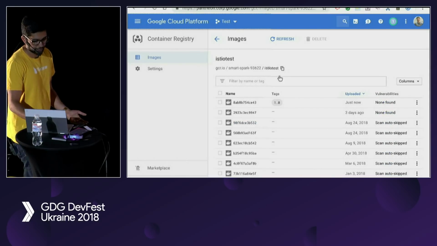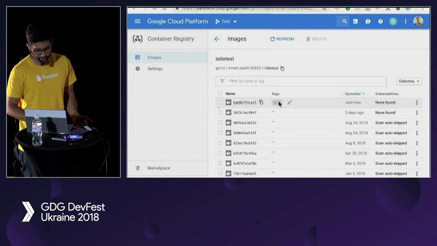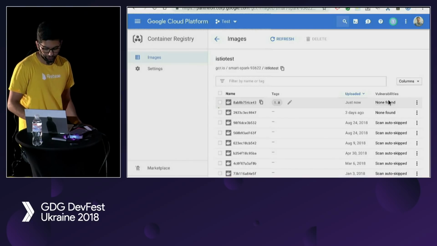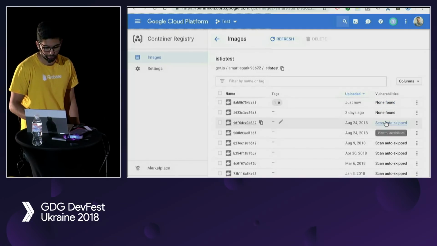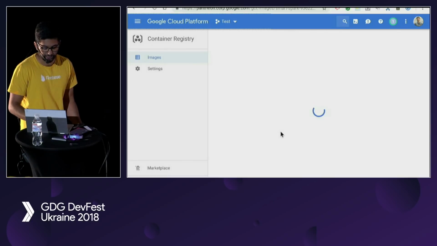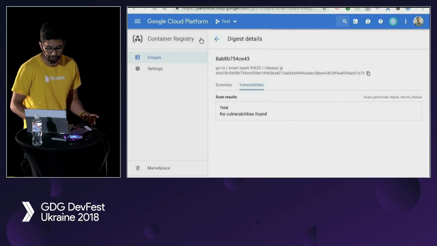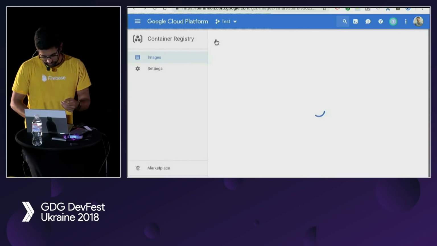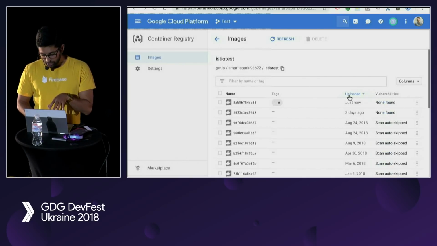And so this is Google Container Registry. You can see all the images that I've pushed up with the latest tag 1.0. And a really cool thing about GCR is it can do vulnerability scanning. Obviously, this is brand new, so there's none found. But if I click this, it will give me CVEs, known vulnerabilities for our base images, which is really nice, automatically, right? Okay, so now the container is actually in the cloud.